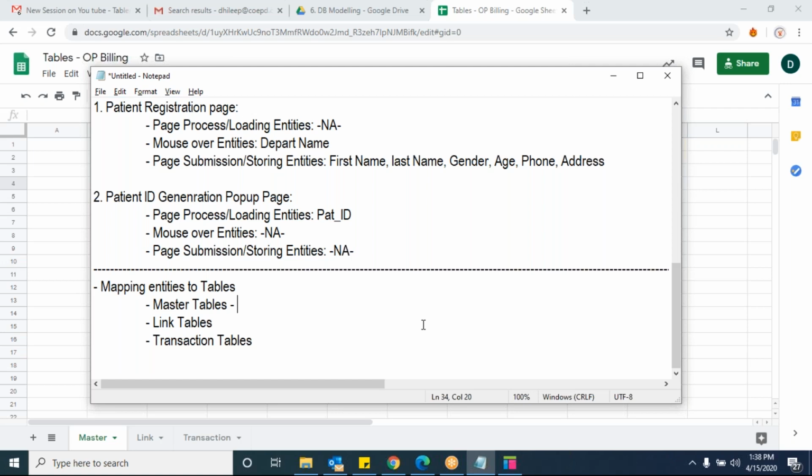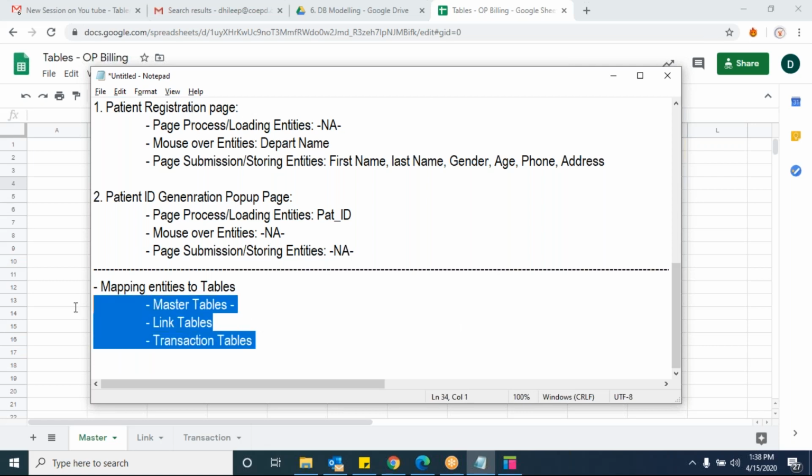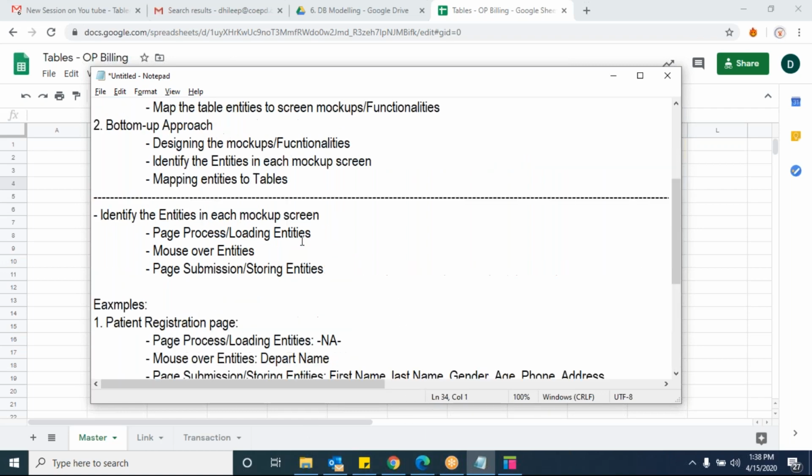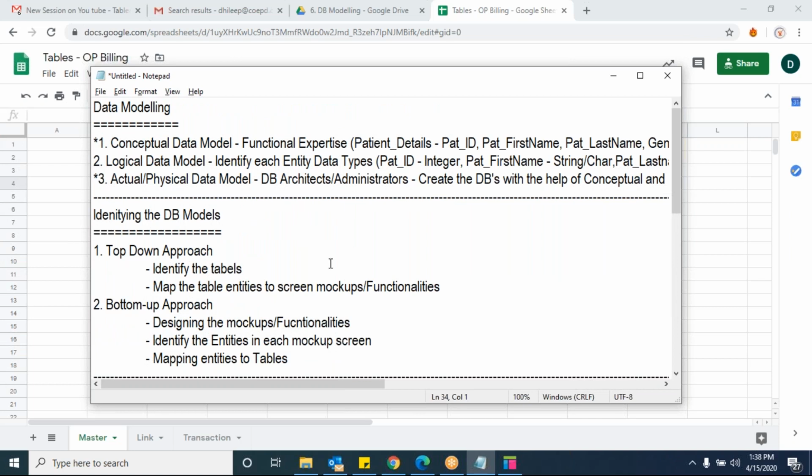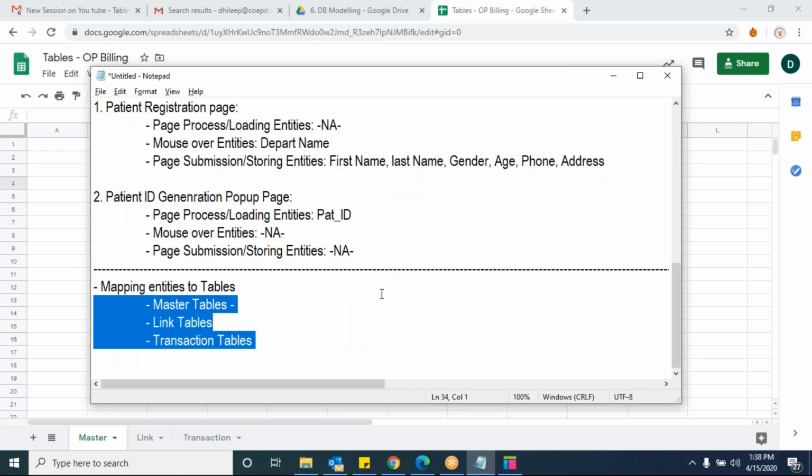For the conceptual data model, that is a link table. No. In the conceptual data model, we have these three types of tables, either master or link or transaction. These three come under the conceptual data model only. This conceptual data model will give you three different types of tables. Here my question is, what is the difference between master or link or transaction? Do you have any idea?